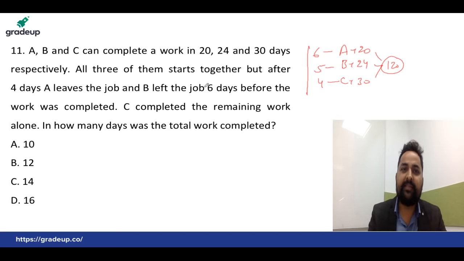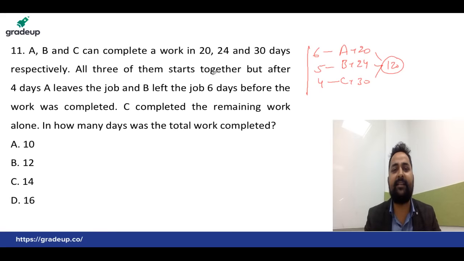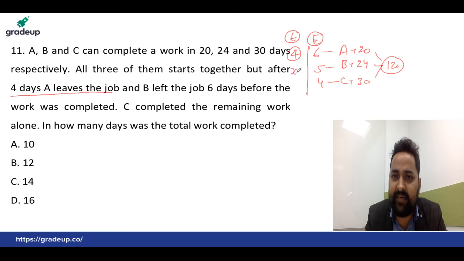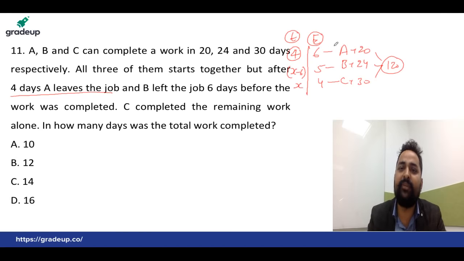Now let's assume the total work is completed in X days. All three start together, but after 4 days A leaves the job. After 4 days, that means this is the efficiency. Here we are going to write the time. After 4 days A left, that means A worked for 4 days. And B left the job 6 days before the work completed, that means B worked for only X minus 6 days, and C worked for whole X days.